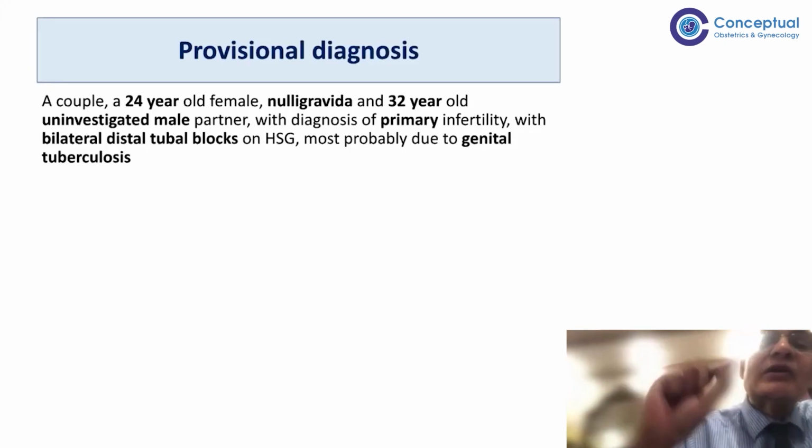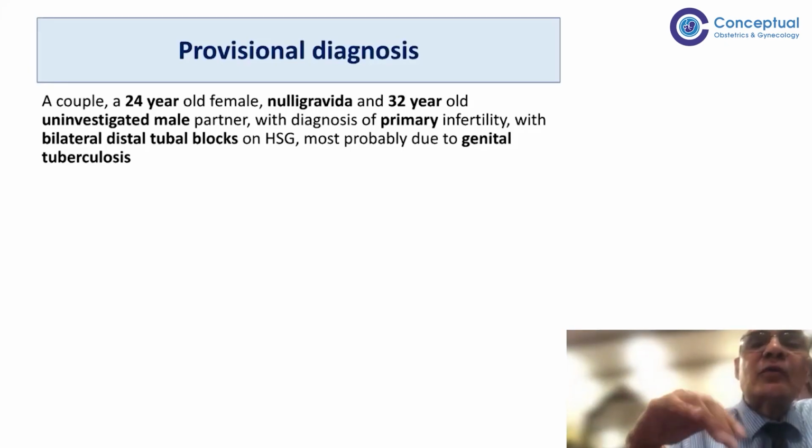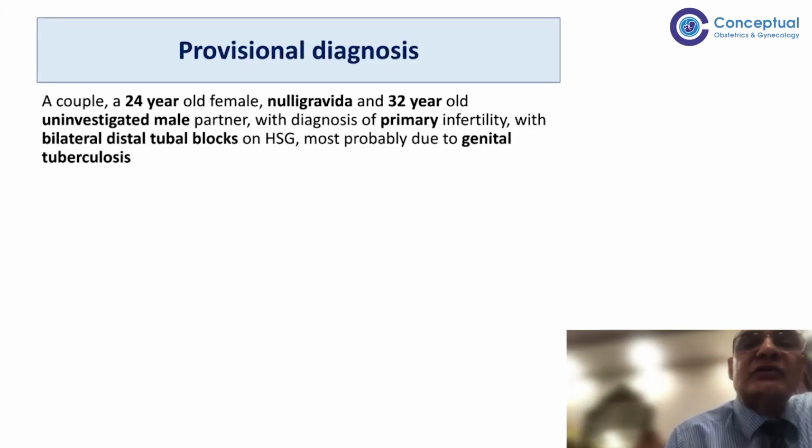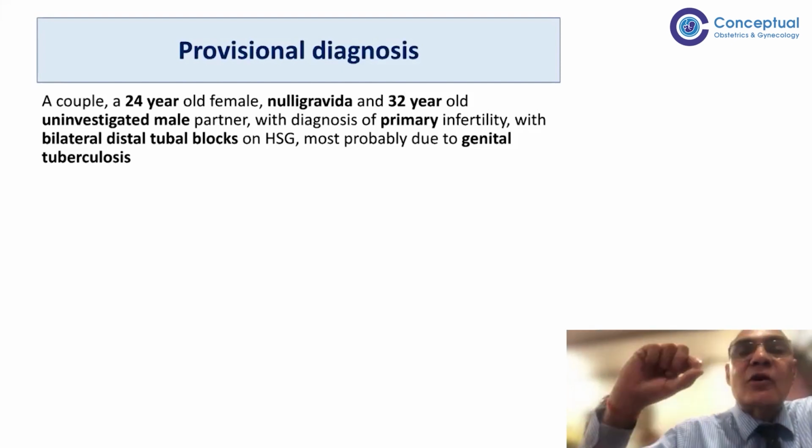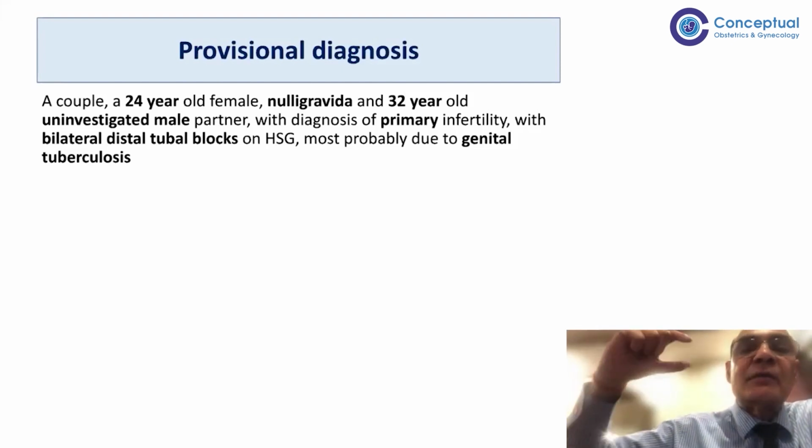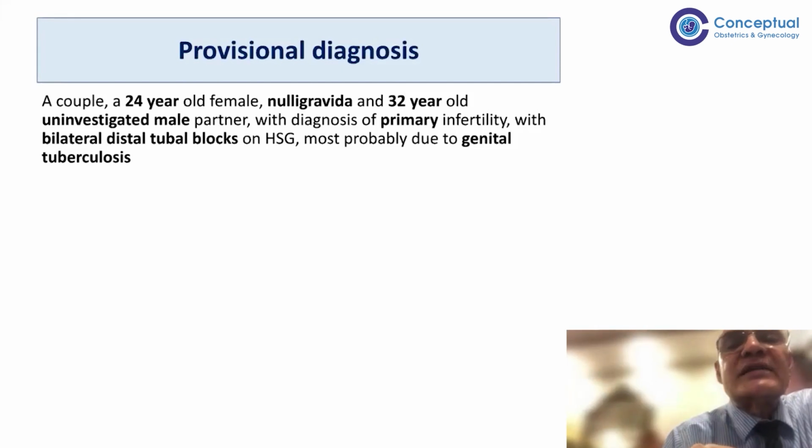Then we may see tubercles on the uterus, on the fallopian tube, and the posterior surface of the uterus and other places. So they are also supposed to be a definite sign of tuberculosis. And then we can have caseous nodules on the omentum, on the peritoneum, in the pouch of Douglas or other areas. So caseous nodules are also supposed to be a definite finding of TB. So even one of those signs is good enough. Then we label the patient as definite TB.